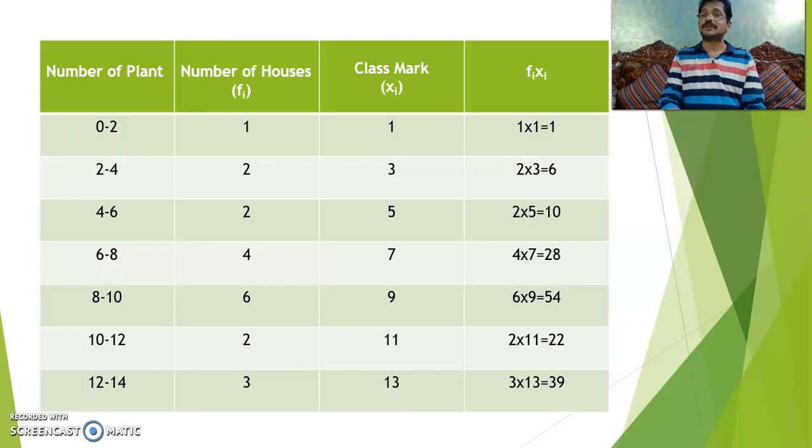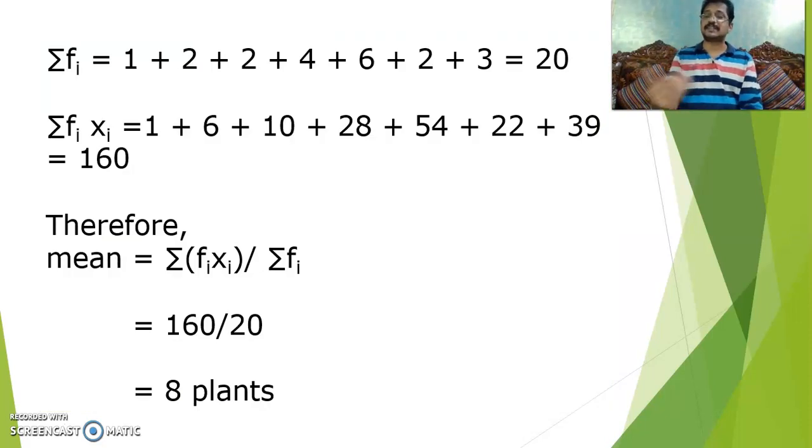Okay. So we have to write the number of plants and number of houses, that is frequency. Take the class mark. Here class mark means simply a mid value. So how to find the mid value? Lower boundary plus upper boundary by 2, average of this one, and find fx. After calculating fx, find the sigma f value, which is 20. Find the sigma fx value, that is 160. What is the mean for it? It is sigma fx by sigma f, that is 160 by 20, which is 8. So there are averagely 8 plants per each house.